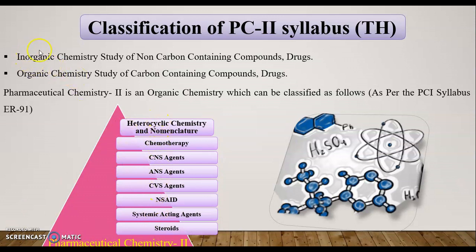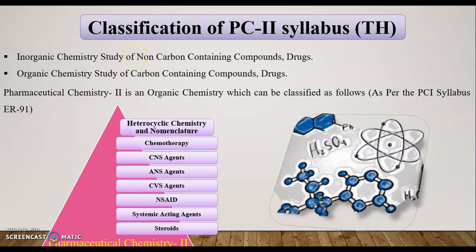In the last year, we learned in pharmaceutical chemistry first the non-carbon containing compounds and drugs. Now we learn organic chemistry, that is the study of carbon containing compounds and drugs, in the whole year.